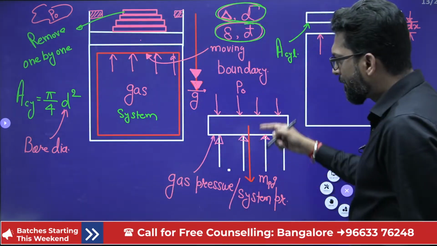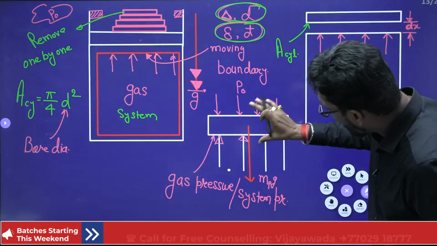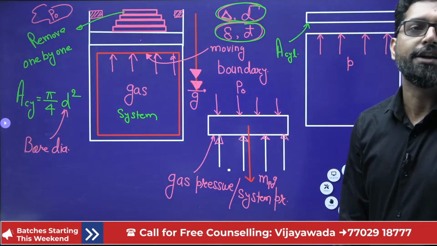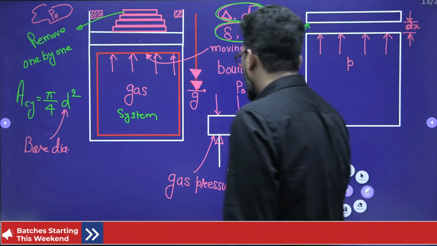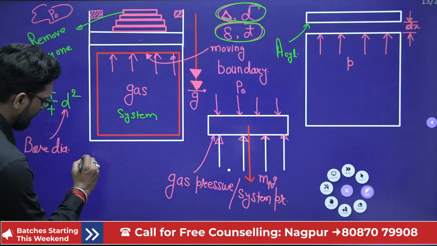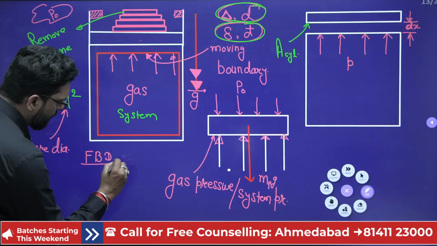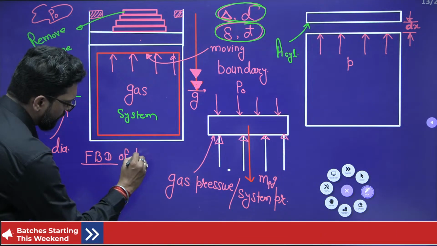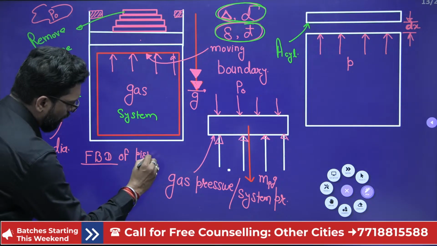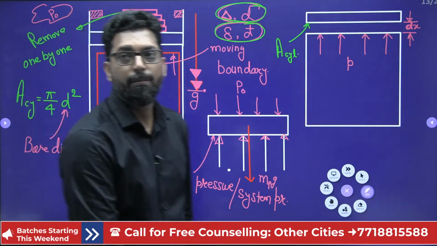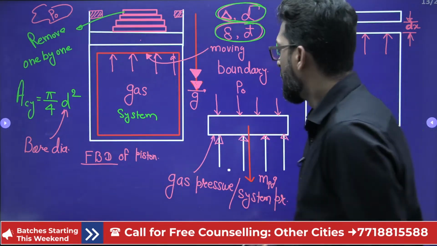So now you have this. What does this diagram represent? This is a free body diagram of the piston. What is this called? Free body diagram of the piston. Force balance.